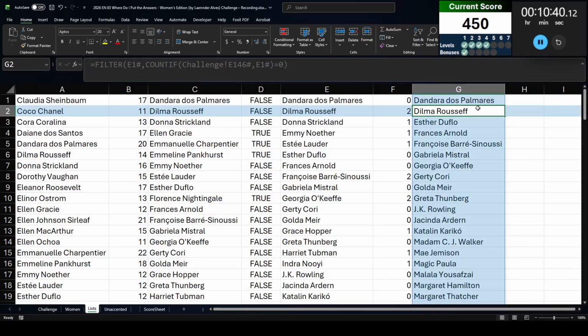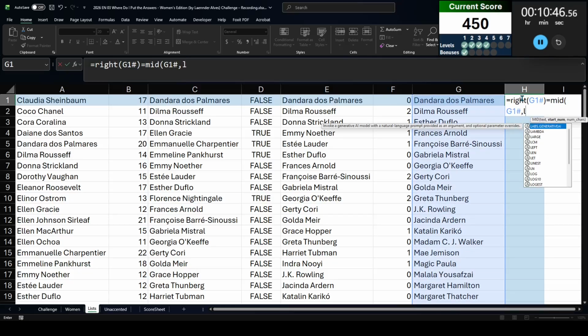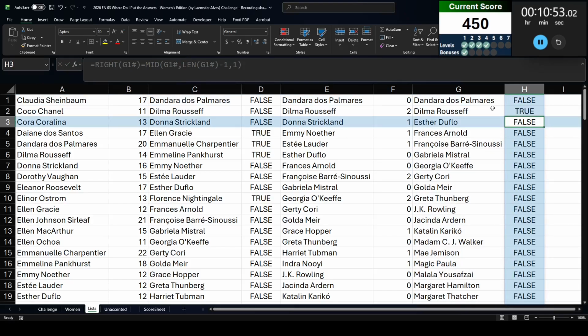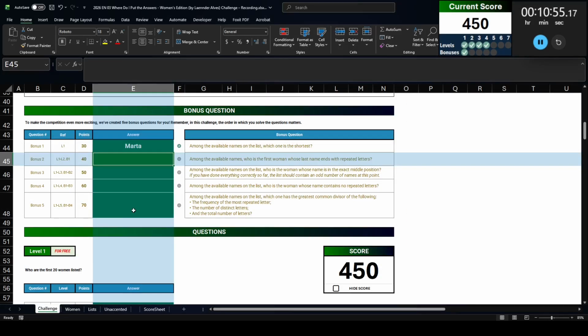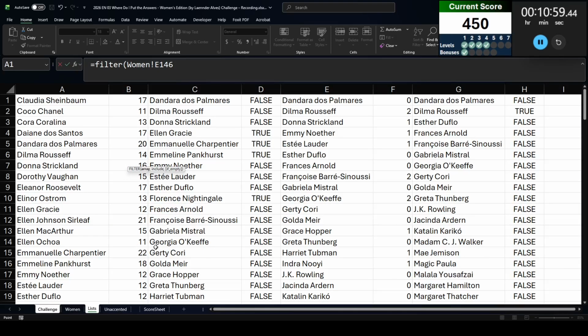So let me do this. Right of these words equals mid of these words from length of this minus 1 and 1 character. So that should give me the character from the end. And the first one we get is Dilma Rousseff. So let's go ahead and filter this list compared to this list of trues and falses.